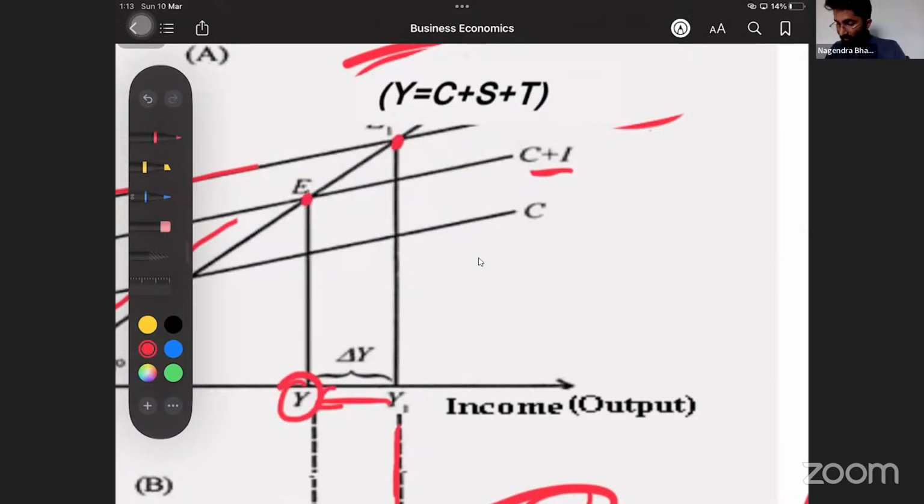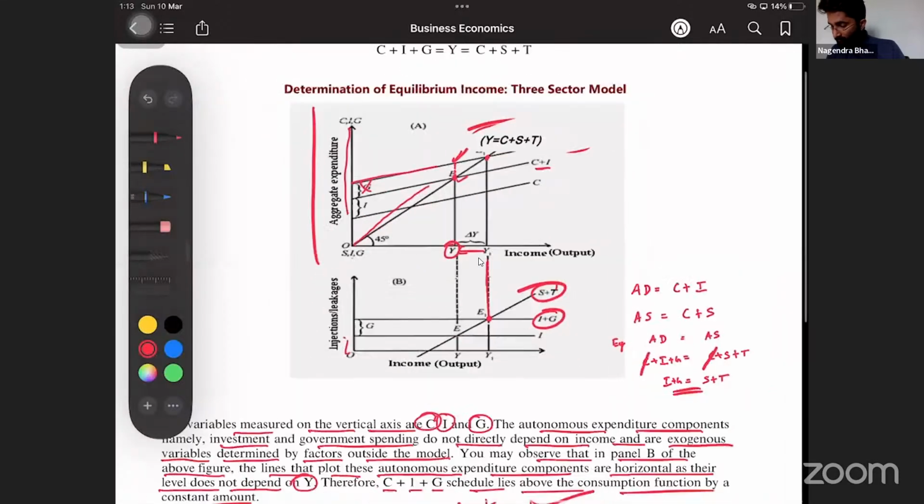This is not equilibrium income. At this point, demand is greater. C plus I plus G is greater than C plus S plus T. If I draw one line here, this is greater, this is less. That's why it is not equilibrium.